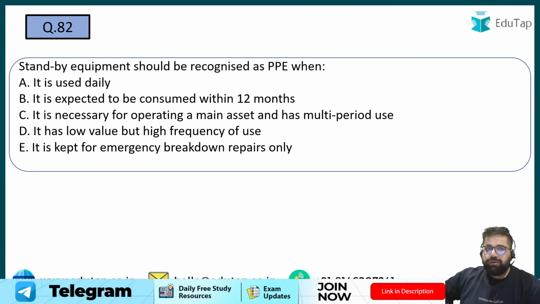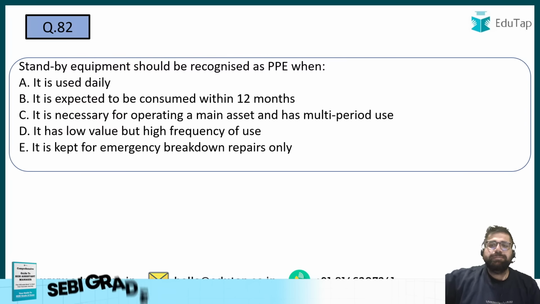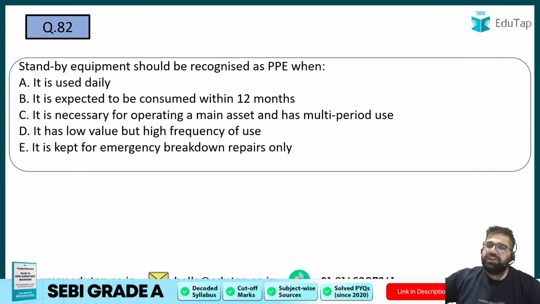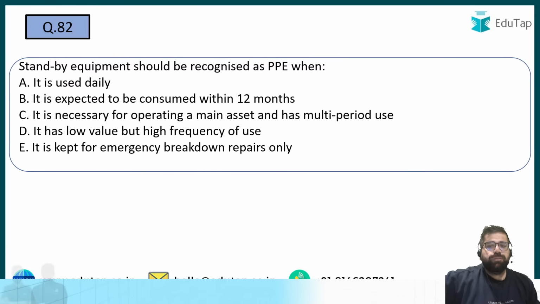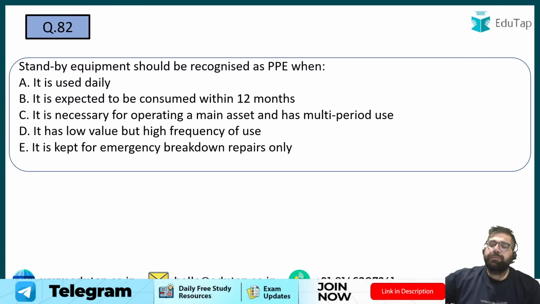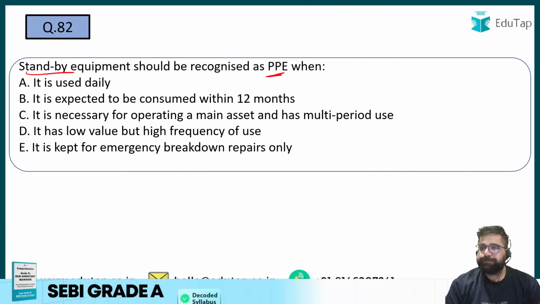Question number 82 now. Last stretch of questions. Standby equipment should be recognized as PPE only when it is used daily, it is expected to be consumed within 12 months, or is it necessary for operating a main asset that has multi-period use, has low value but high frequency of use, and is kept for emergency breakdown repair only. So you can recognize standby equipment, like the alternative machine, as property, plant and equipment only when it is necessary for operating the main asset.